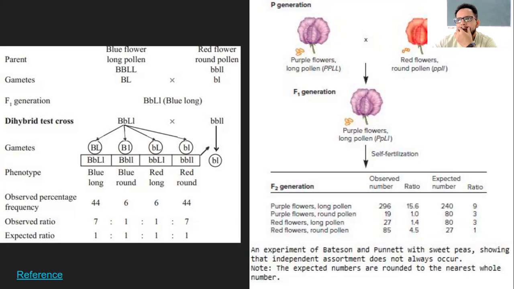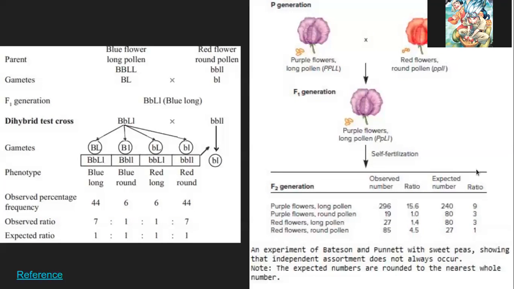Correct, because that's the ratio they have assumed, and they have to prove this wrong. To prove this wrong, first they are assuming this, and then they are saying the results are different. So we have to get this ratio through Mendelian genetics, and the only way to get this ratio through Mendelian genetics is selfing the F1 generation.